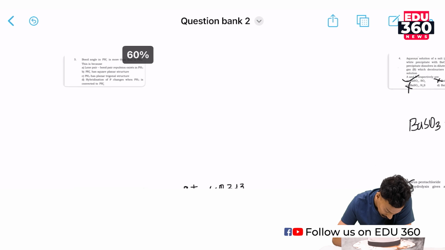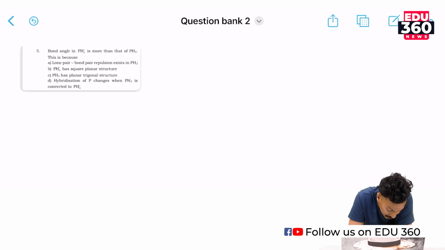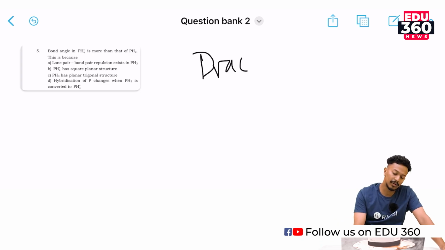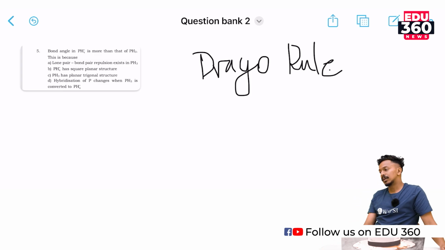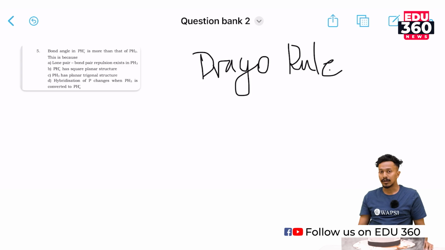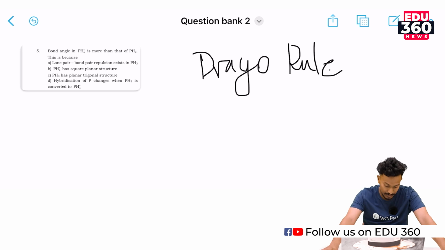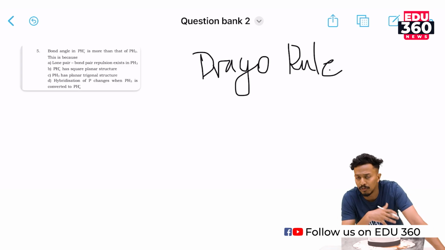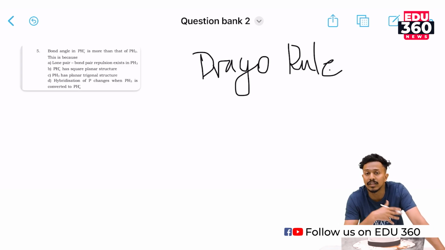Here, the bond angle in PH4+ is more than that of PH3, right? Have you ever heard of Drago's rule? You have to be familiar with this rule before answering this question. In this rule, hydrides of groups 15 and 16 do not undergo hybridization. Like phosphorus hydride does not undergo hybridization. So here the PH3 molecule has no hybridization. It is due to the overlapping of p orbital and d orbital of these compounds.